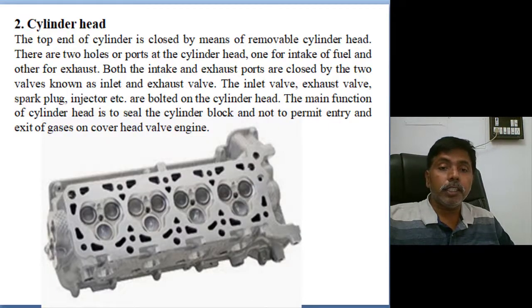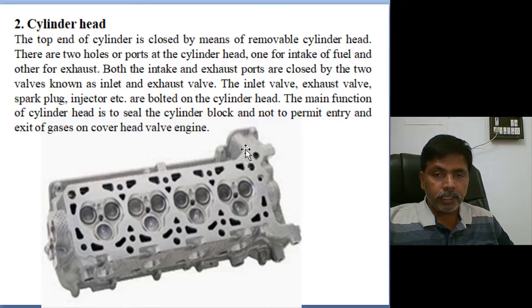Next, coming to the cylinder head, this is one more driving part. Upon the cylinder block, we put the cylinder head. In the cylinder head also cooling passages are there. Here you can see the inlet valve, exhaust valve, and one more port for the injection system or spark plug. This head is connected to the block by a gasket for leak proof purposes. So the top end of the cylinder is closed by the cylinder head.